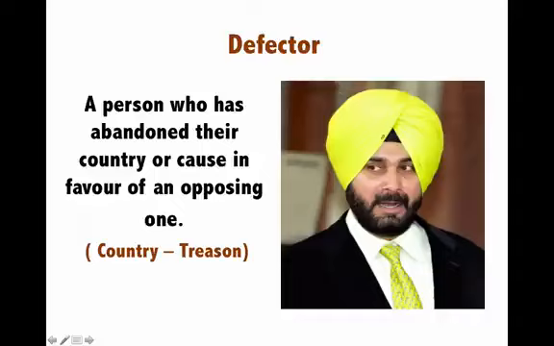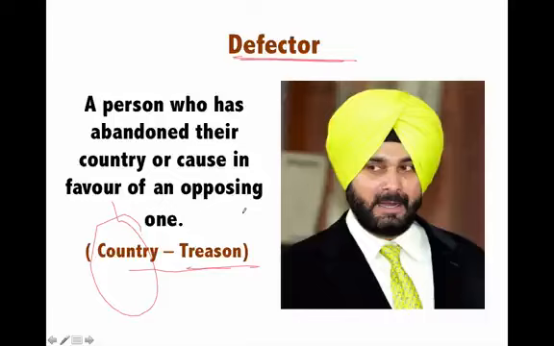So for example, Navjot Singh Sidhu, earlier he was in BJP. He was in fact a member of the Rajya Sabha, but he quit BJP and joined Congress, although the results are in front of us. So it turned out to be a good decision going by the results, but he is a defector because he abandoned his own party, his own ideology and went to the opposition. And a person who cheats his country, he is accused of treason. So treason is when you cheat your own country.